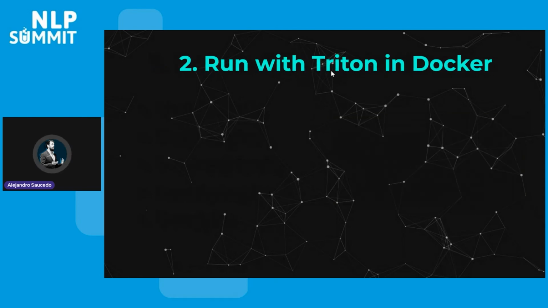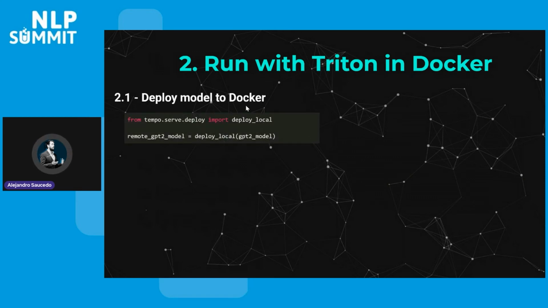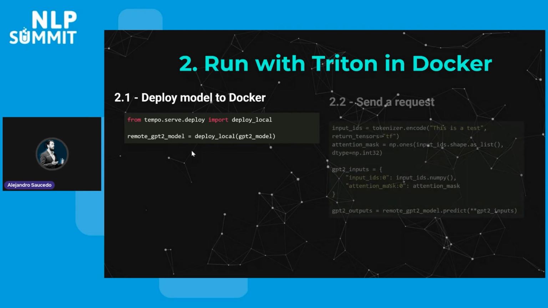So now in order for us to run this GPT-2 model in Triton, we have to first deploy this model with Docker. So we just have to do from tempo.serve.deploy import deploy local. And we then run deploy local on that GPT-2 model class that we created previously, which now runs it in our local Docker runtime and gives us this object called remote GPT-2 model that we can now use to interact with this remote model.